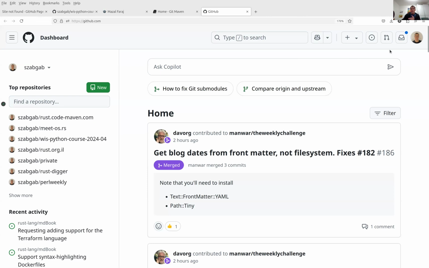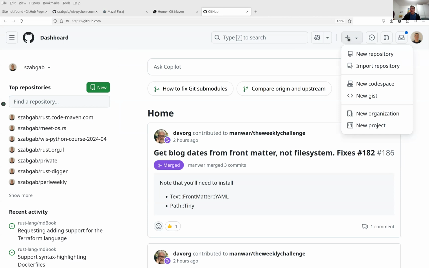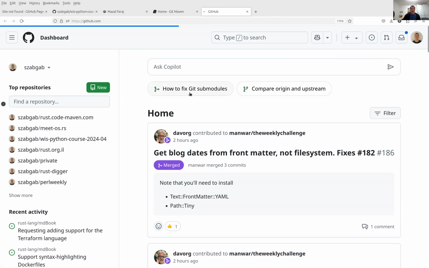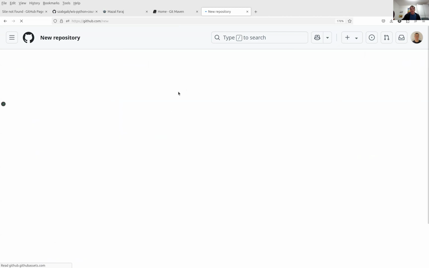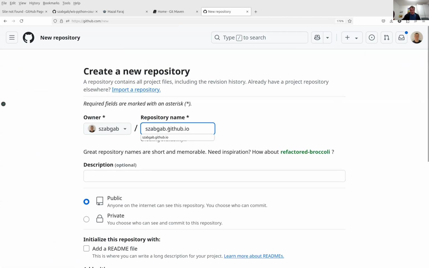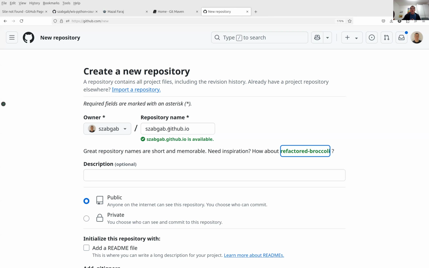That's my username. Now you have your user, then you create a new repository. So here on this plus, I can click new repository, and the name of the repository for this specific example that I'm showing needs to be this address. So your username.github.io, which is going to become the address of your website.